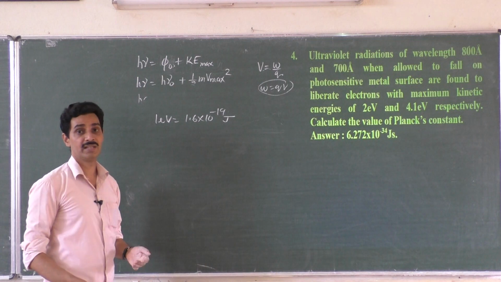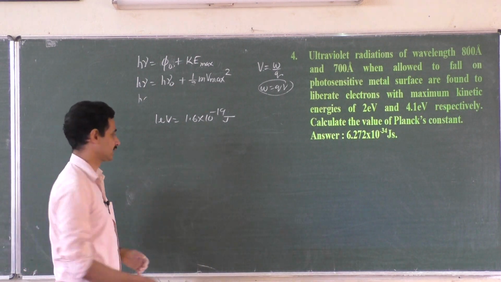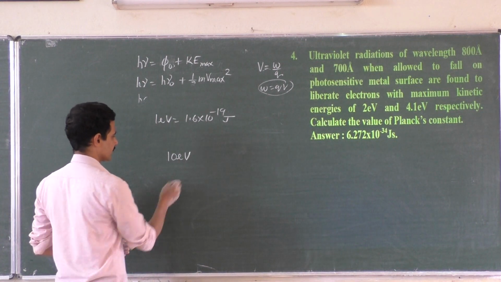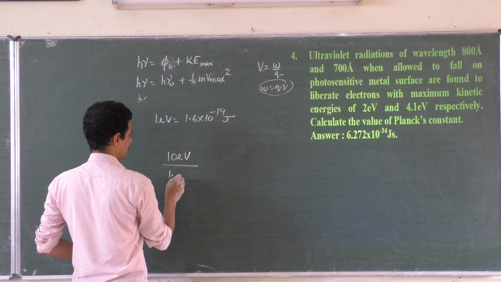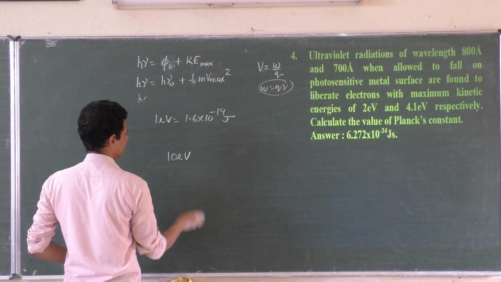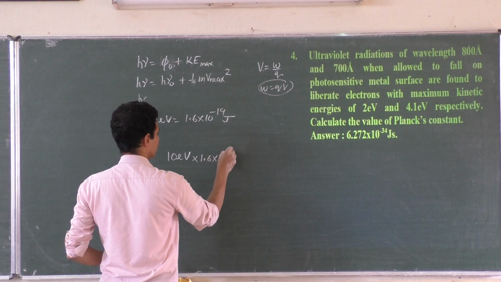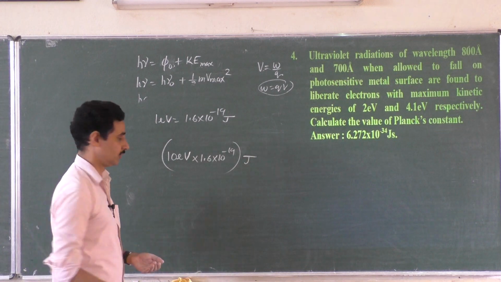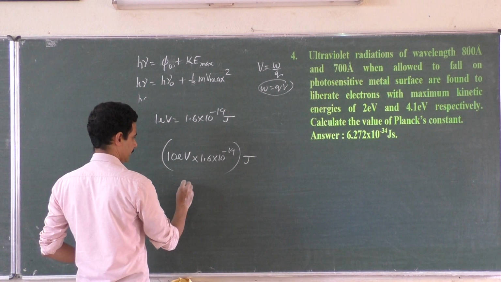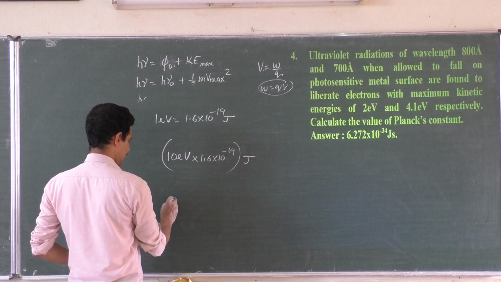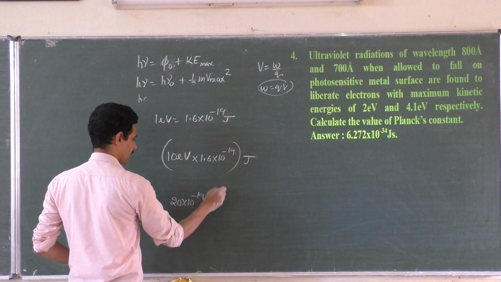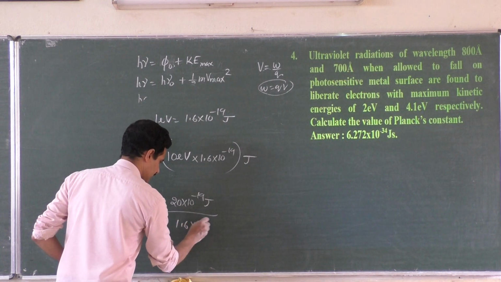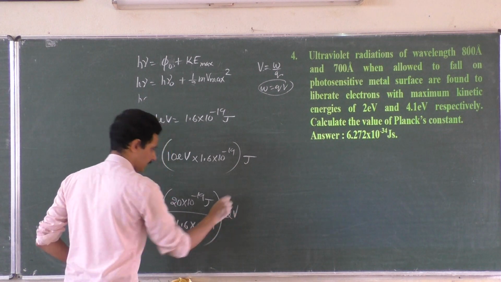Suppose any energy is given in electron volt, how to convert it into joules? For example, an electron gains an energy of 10 electron volt. How to convert it into joules? Multiplied by 1.6 into 10 to the power minus 19. Whole thing becomes joules. Suppose energy is given in joules. For example, say 20 into 10 to the power minus 19 joules of energy is the energy of an electron. How much is it in electron volt? Divided by 1.6 into 10 to the power minus 19. That becomes electron volt. How come, sir?